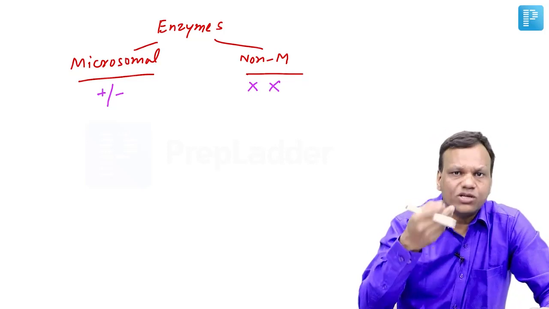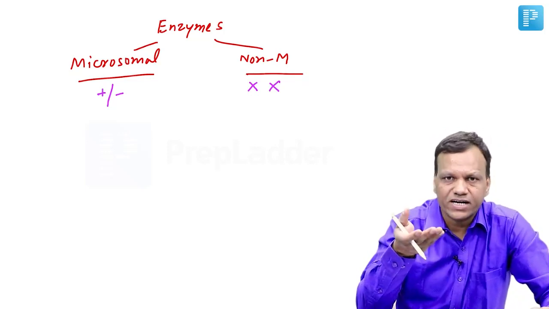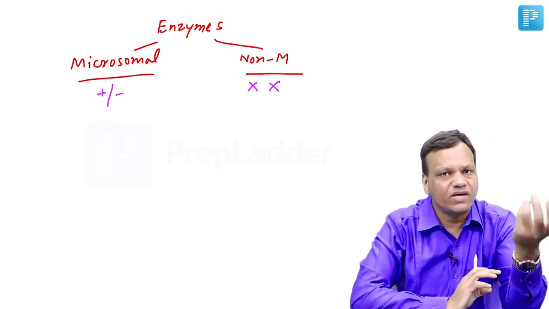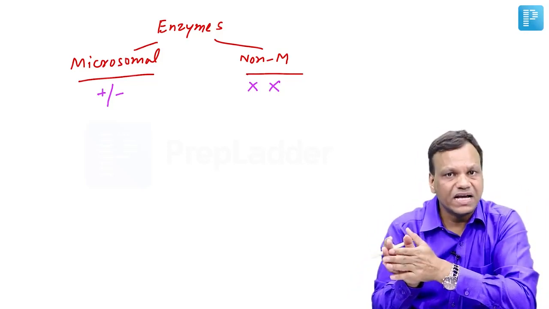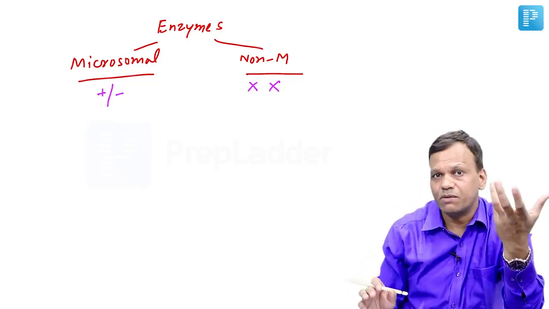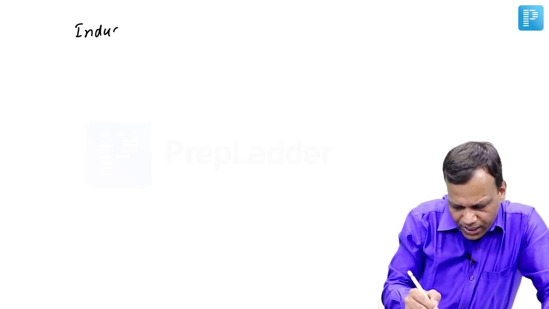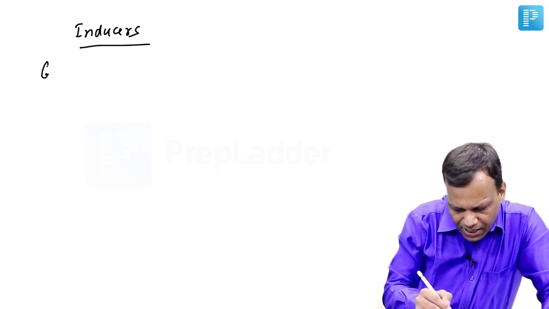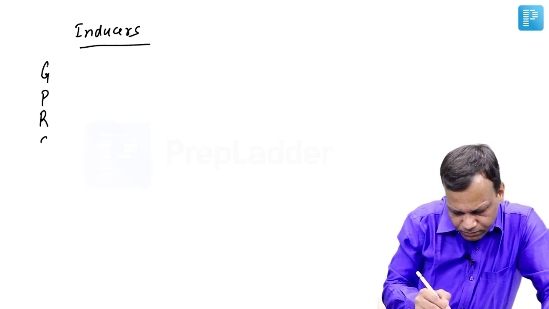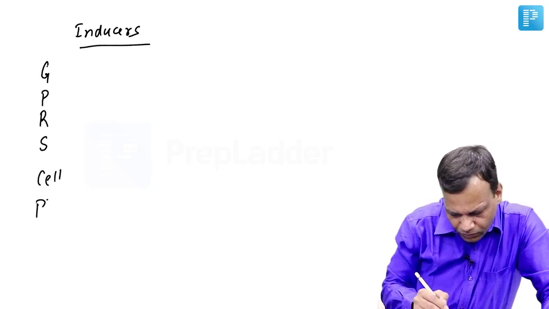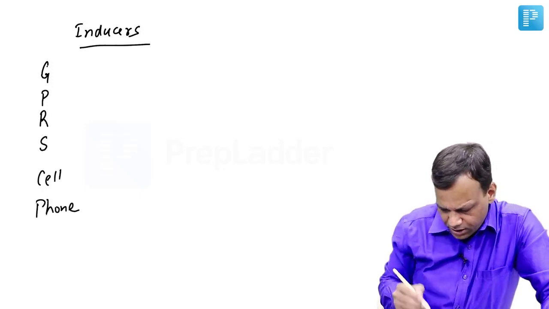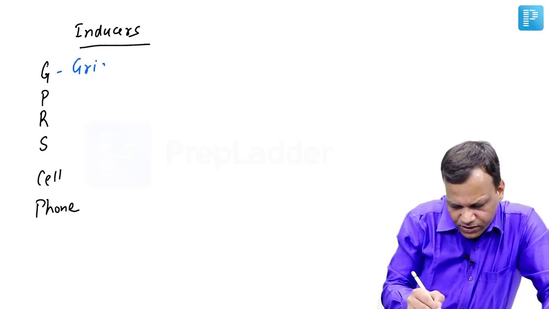So if we give an enzyme inducer, that will increase the metabolism of a drug, so the drug will become inactive very quickly. If we give an enzyme inhibitor, that will stop the metabolism, so the drug will become more in concentration, that can lead to toxicity. Okay, so you need to remember the important enzyme inducers and important enzyme inhibitors. Important enzyme inducers you can remember as GPRS cell phone, GPRS cell phone. G stands for griseofulvin.